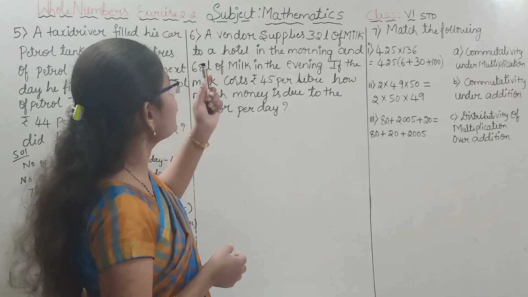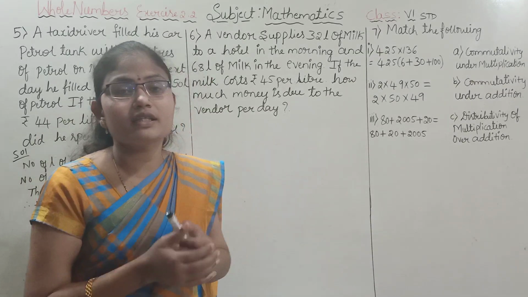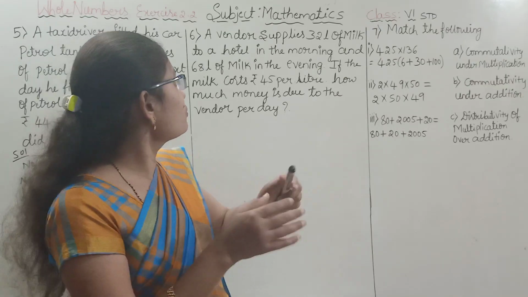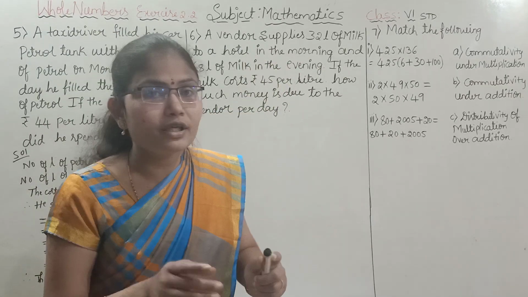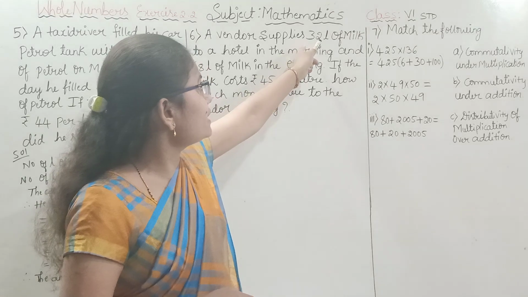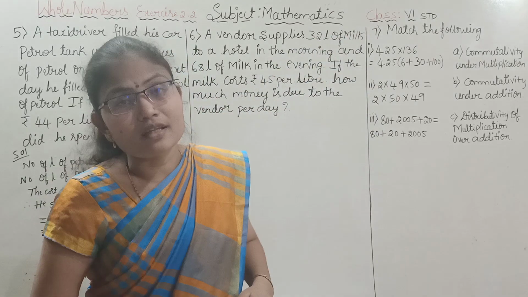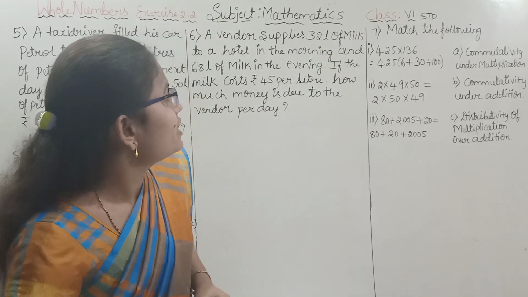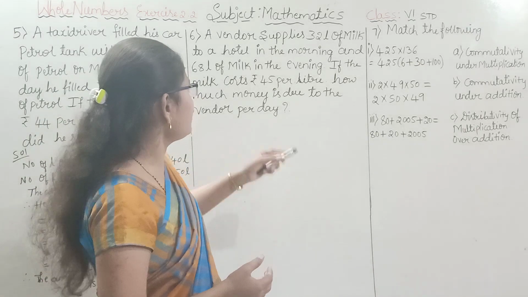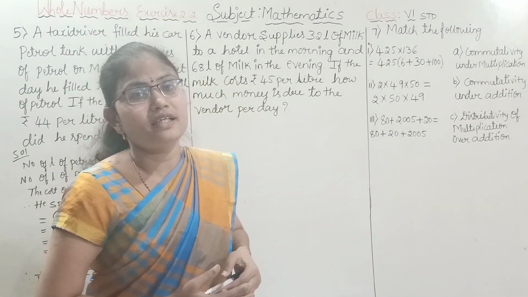Now you can observe here, children, a vendor supplies. One vendor is supplying what? Milk to the hotel. In the morning, how many liters of milk will he supply? That is 32 liters of milk. In the evening, how many liters of milk is he supplying? That is 68 liters of milk.